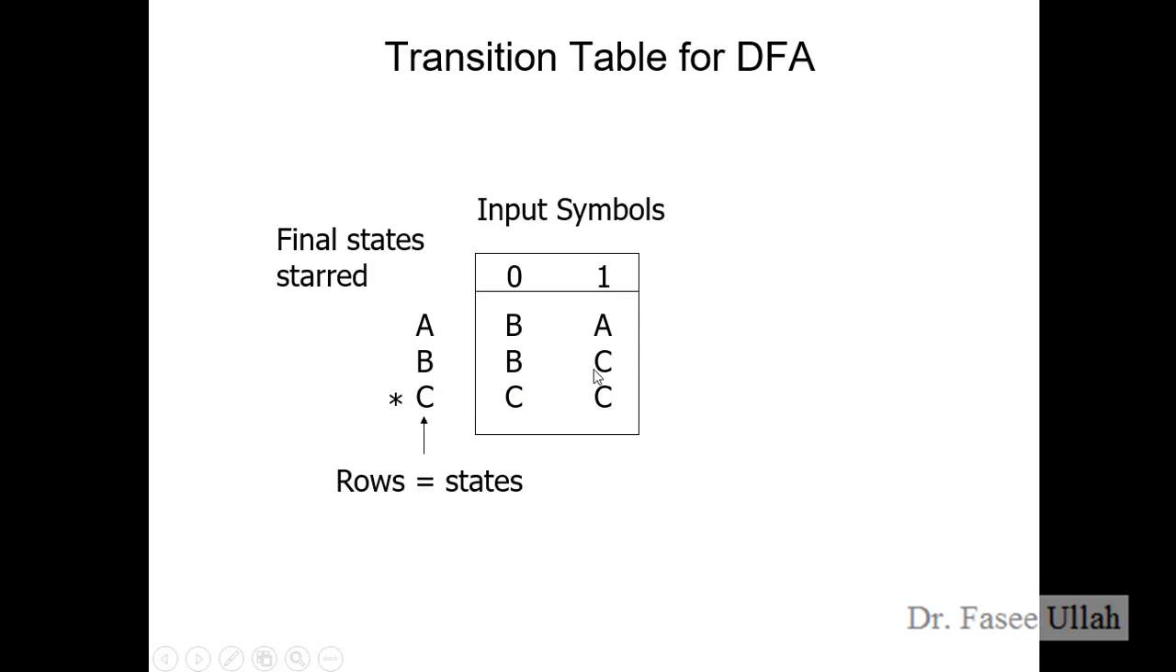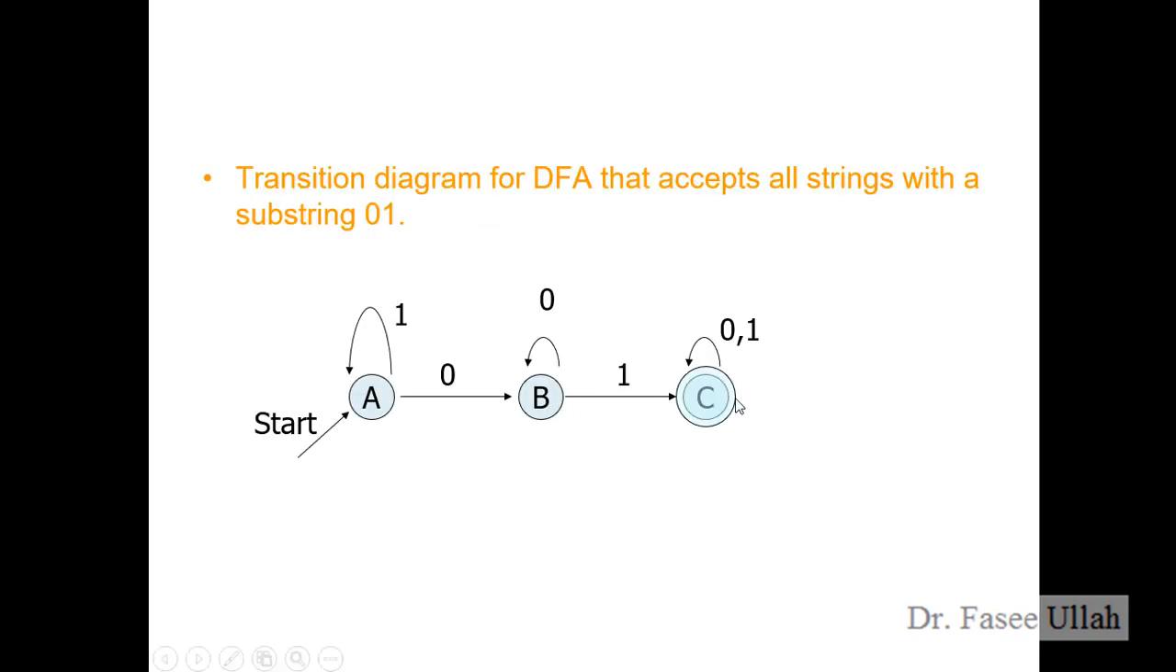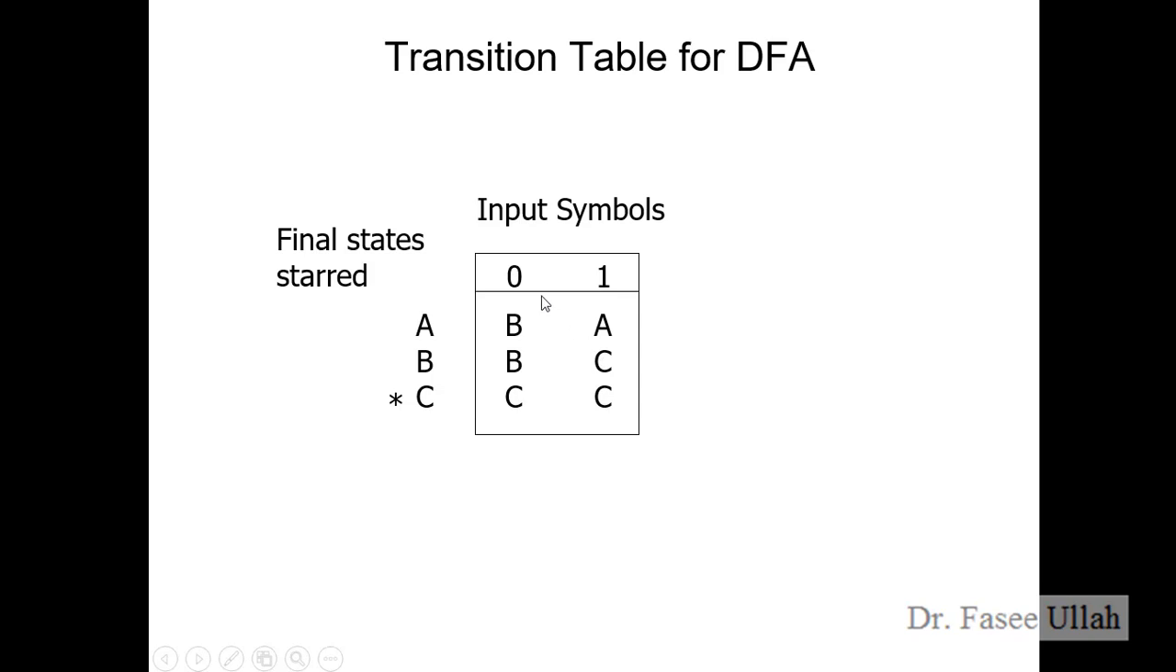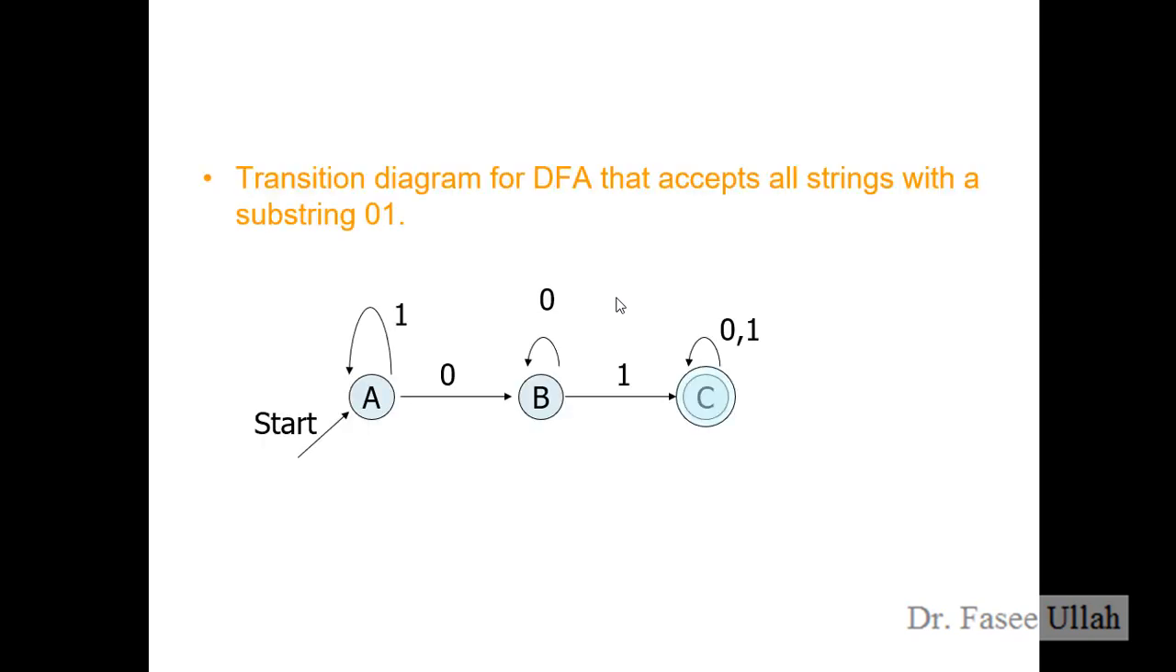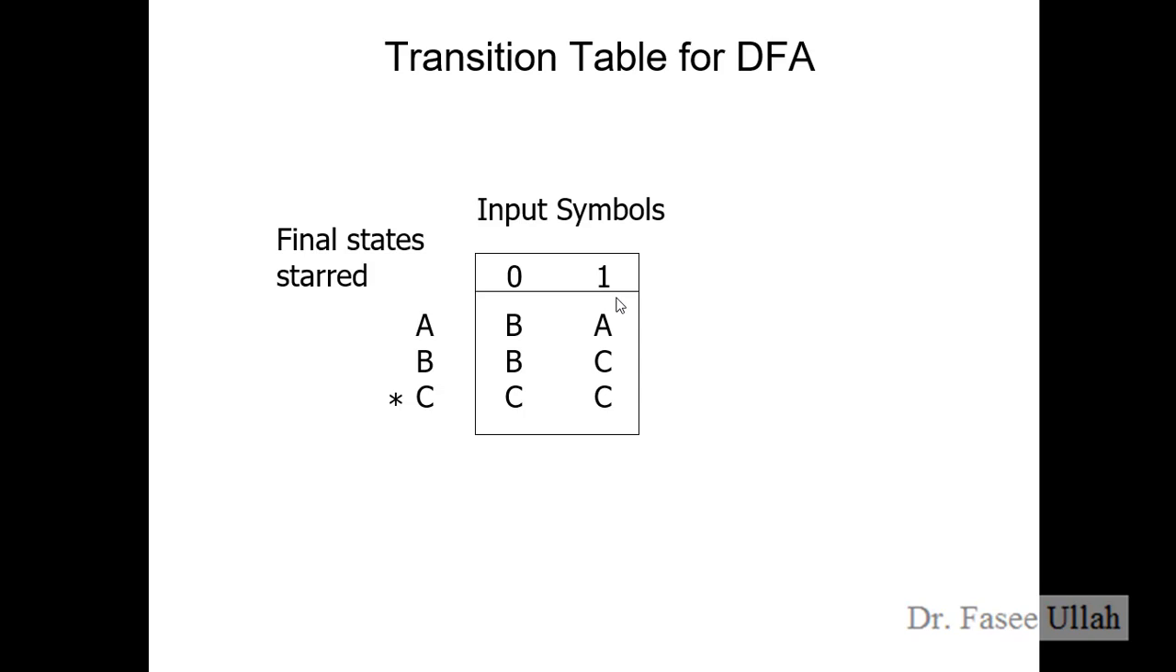Let's see C. The C reads two things: one is 0 and one is 1, right? So we can mention C for both values or both symbols, right? So this is the transition table for the DFA. This is the diagram and this is the table. These are the states, as I said before, these are the old states, and these are the transition symbols, right?